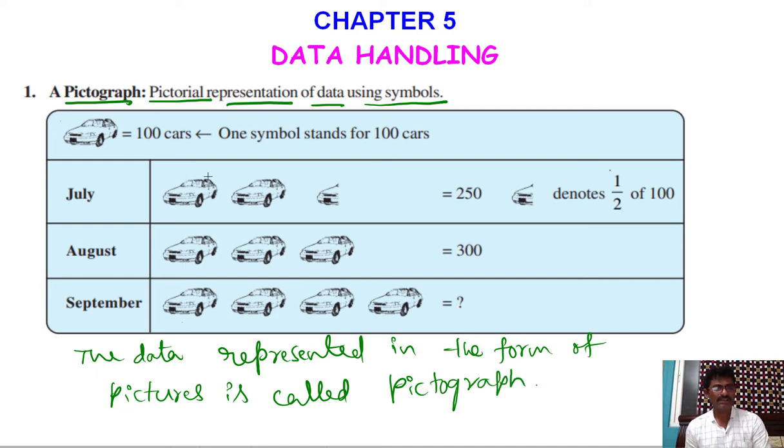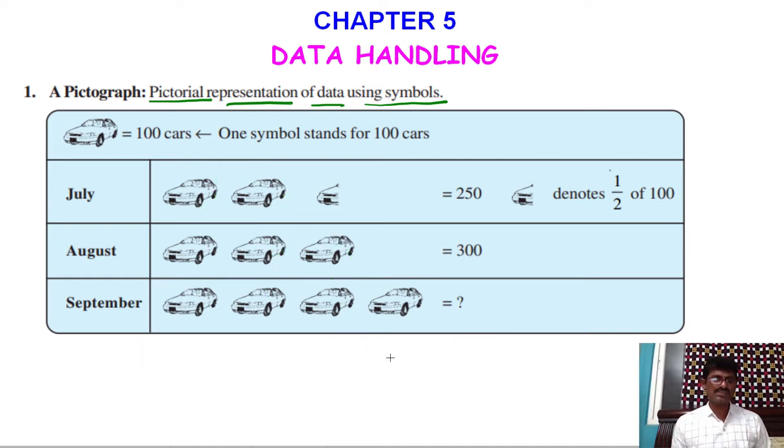Likewise, you see in the diagram, the data is represented in the form of cars. So this is a pictograph. Suppose a company produced some cars in July, August and September months. We can represent the data in the form of a pictograph as in the figure.